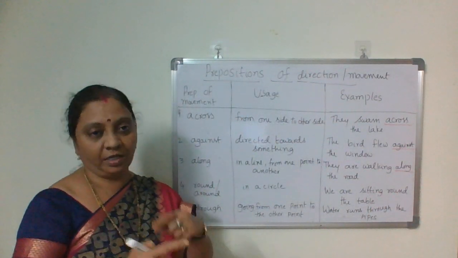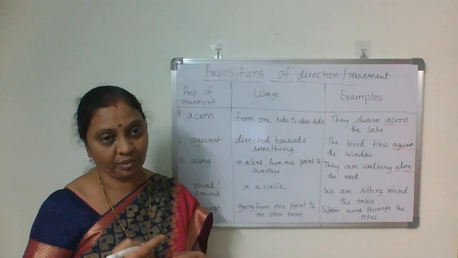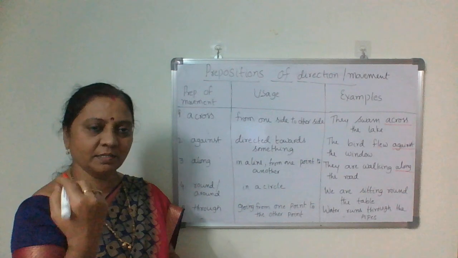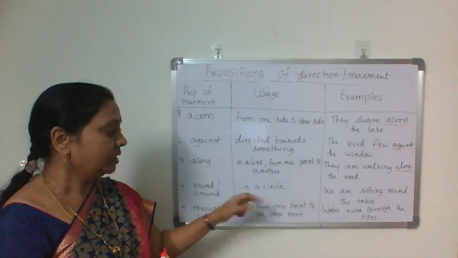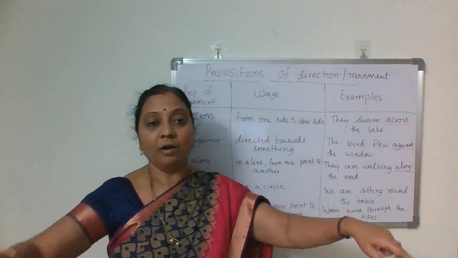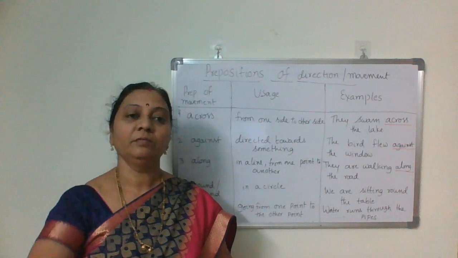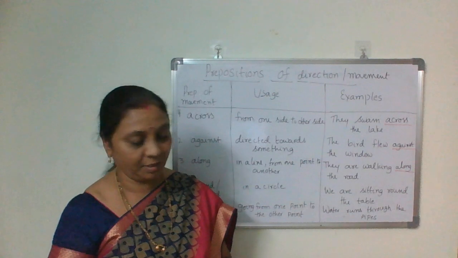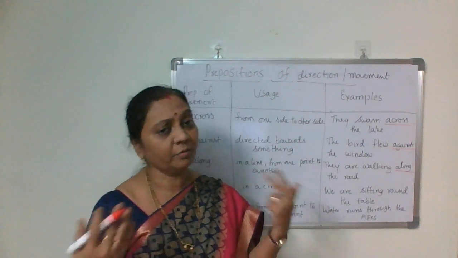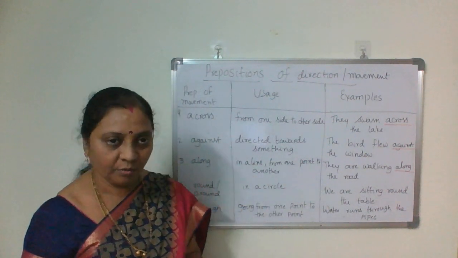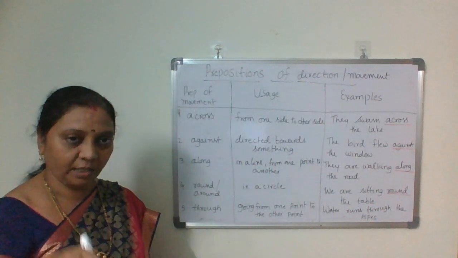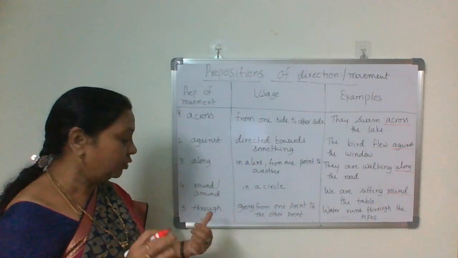Then round. Round and around both are same, in a circle way. Round means circle. We are sitting around the table. We are sitting in a circle way around the table. We are sitting round the table or we are sitting around the table, means we are sitting in a circle way. Round means circle.